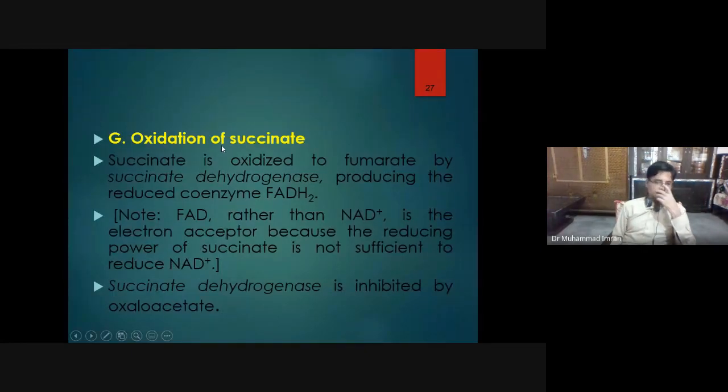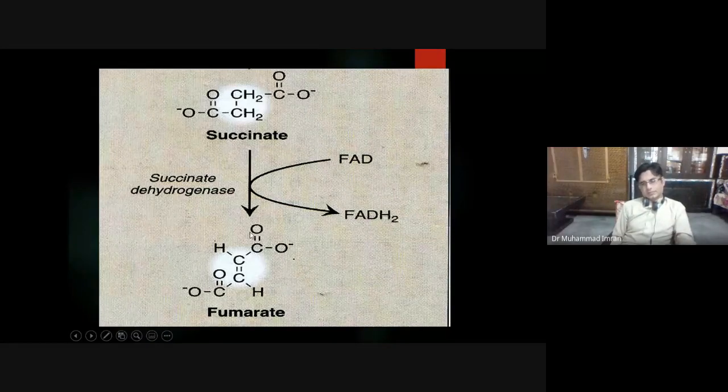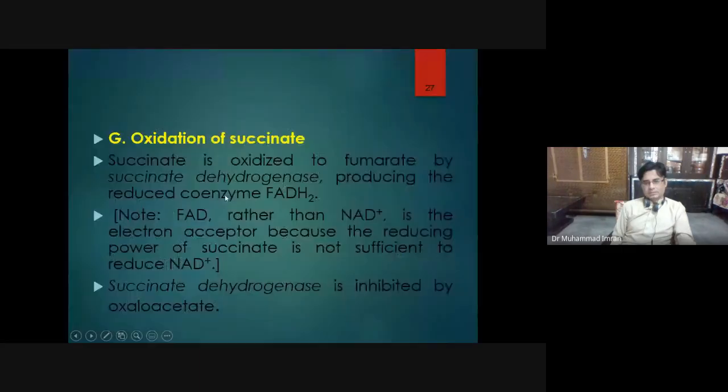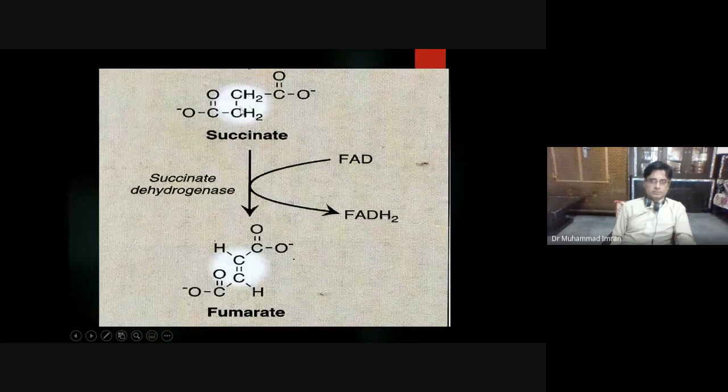Then comes the oxidation of succinate into fumarate. Succinate is changed into fumarate by succinate dehydrogenase enzyme. This enzyme is also part of the electron transport chain, complex 2. So low energy electrons are produced from the CH2 bonds and given to FAD, and it is changed into FADH2. And succinate is changed into fumarate.